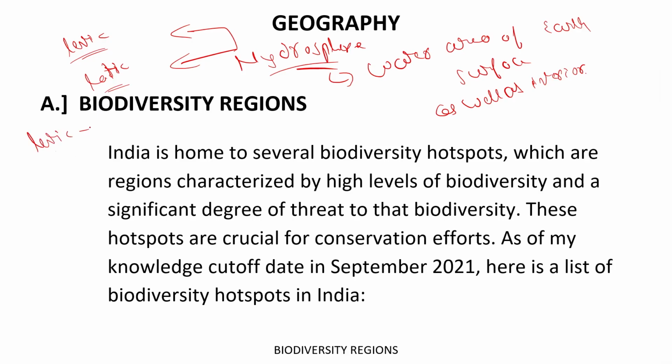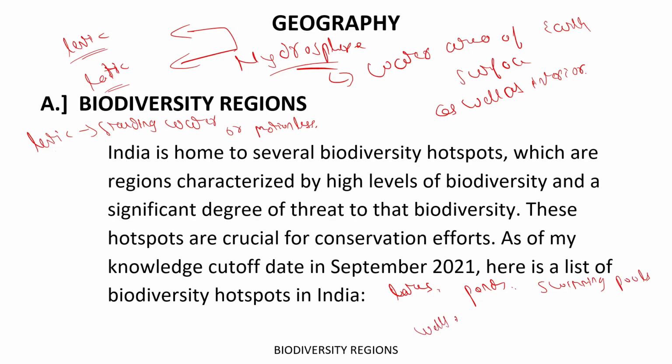The lentic part is basically standing water, or you can say motionless water. Lentic water bodies are those water bodies which are standing. There is no flow of water. So these are lakes, ponds, swimming pools, wells, etc. All those water bodies in which there is no flow of water come under the term lentic. Got it?